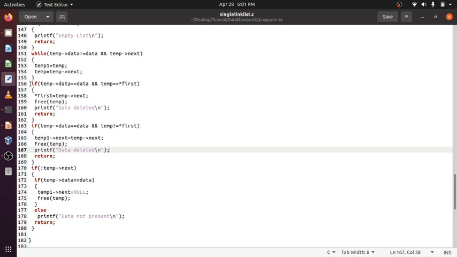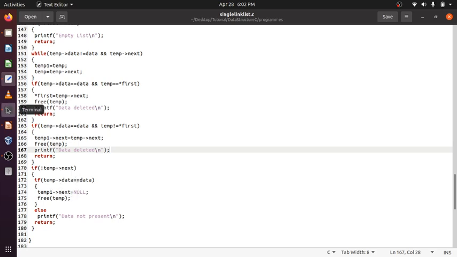After that things will repeat until temp is at the last node. In the last node, temp next will be null, so it will definitely come out at the last node, and the last node is checked here. This is for the first node, not equal for the middle nodes, and this is for the last node. If not equal to null, free temp.